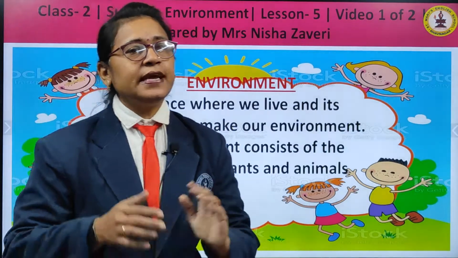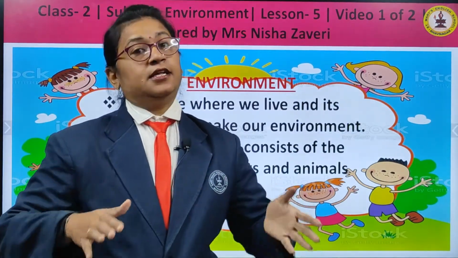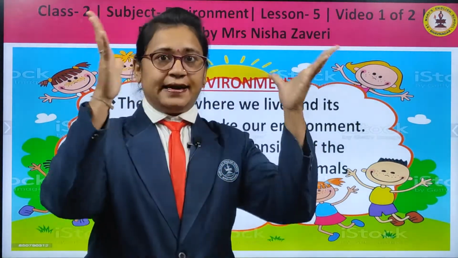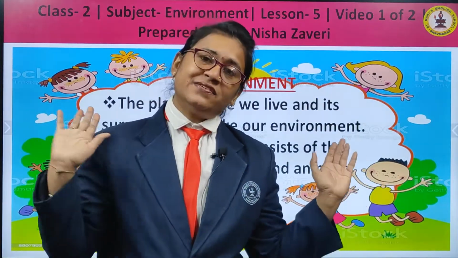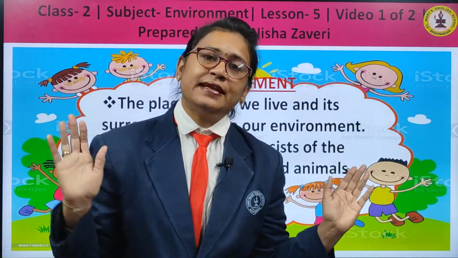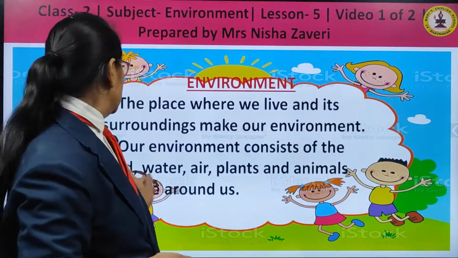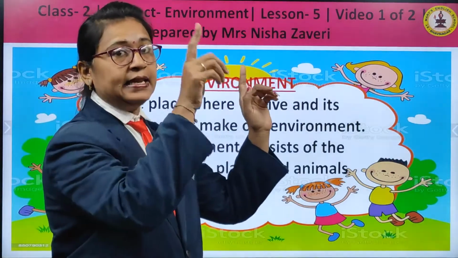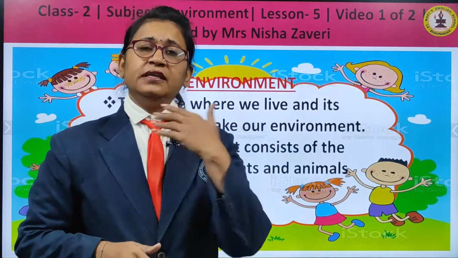So, children, what does our environment consist of? What is there in our environment? There is land, then water, plants, animals, whatever we see outside, that makes our surroundings. That is called our environment. So, our environment consists of land, water, air, plants and animals that all live around us.